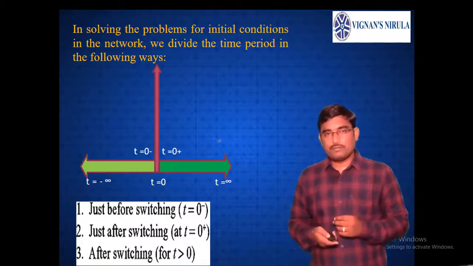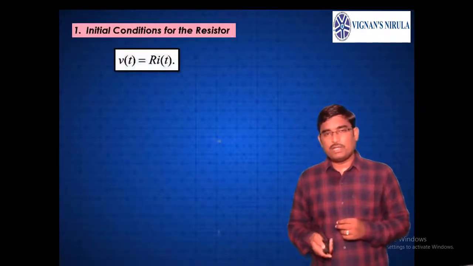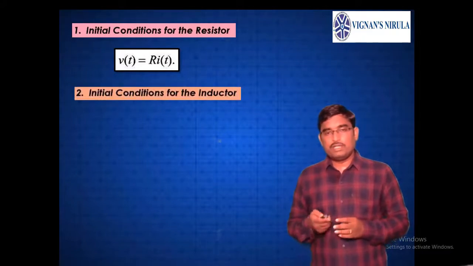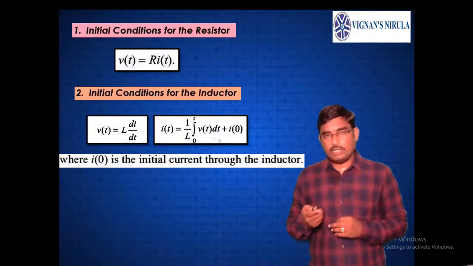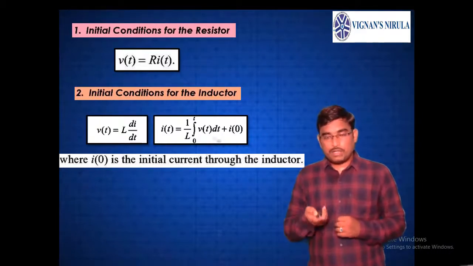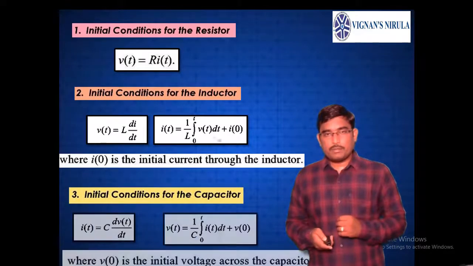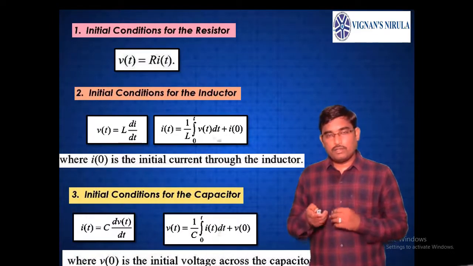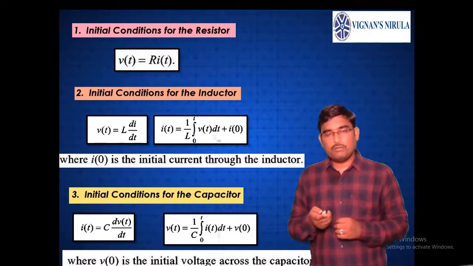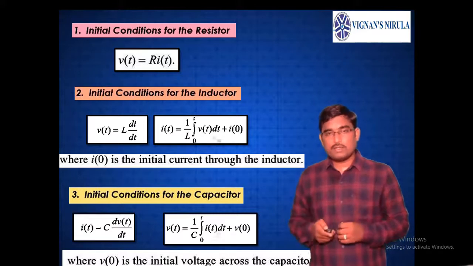Now, the initial condition for a resistor is V of t equals R into I of t. It doesn't affect. The initial conditions for the inductor are V equals L into di by dt. From that, the current is I of t equals 1 by L integral V dt plus I of 0, where I of 0 is the initial current in the inductor. For the capacitor, the current through the capacitor is I of t equals C into dV by dt. From that, the voltage across the capacitor is V of t equals 1 by C integral I dt plus V of 0, where V of 0 is the initial voltage in the capacitor. So these are said to be the initial conditions.